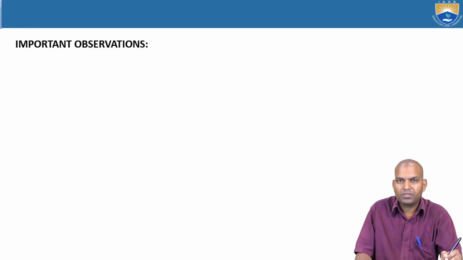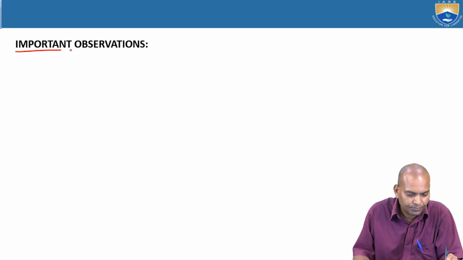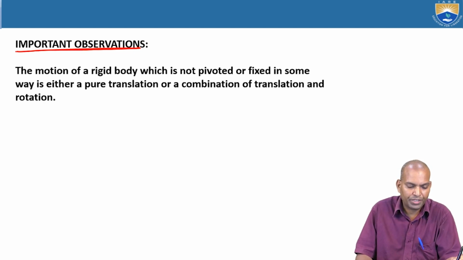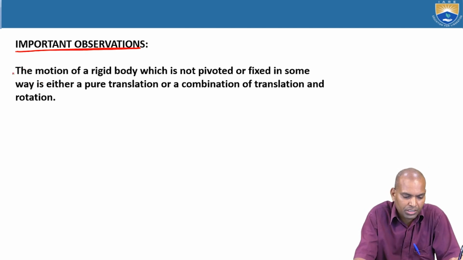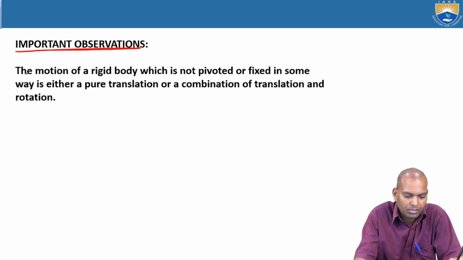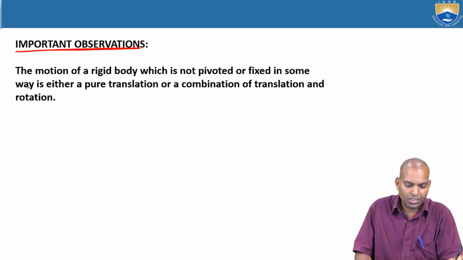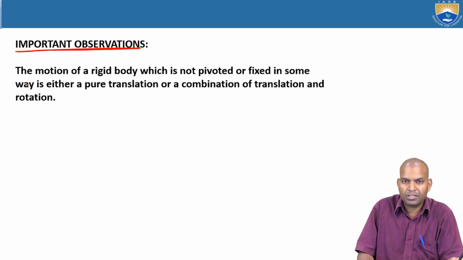The next important observations in precession motion: what we observed in the case of precession. What you have studied are translation motion, rotation motion, and also the motion in precession. What observations were made by comparing these three motions? The motion of a rigid body which is not pivoted or fixed in any way is either pure translation or a combination of both translation and rotation.